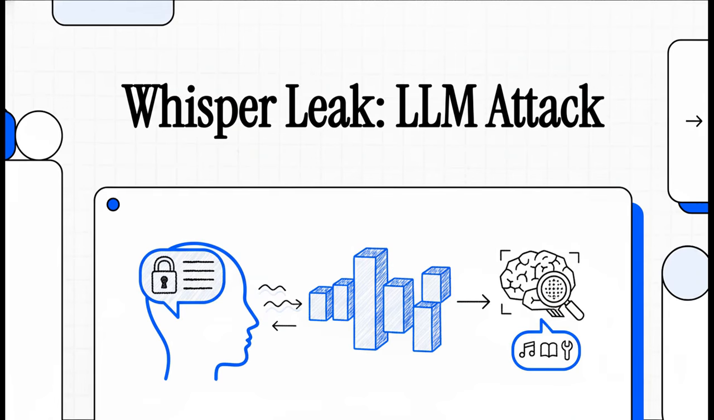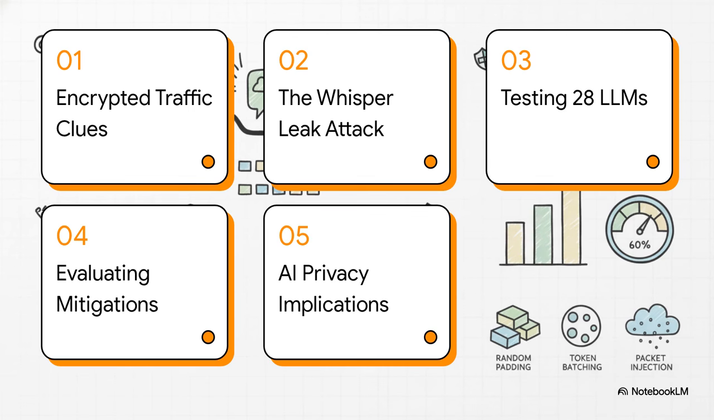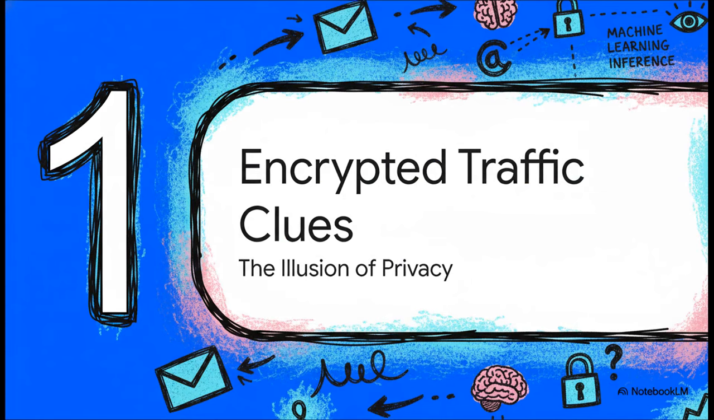Whisper leak, a side-channel attack on large language models. We'll start with how encrypted traffic can leak information. Then we'll cover the attack itself, how it was tested against commercial models, potential ways to mitigate it, and finally, the key privacy implications.